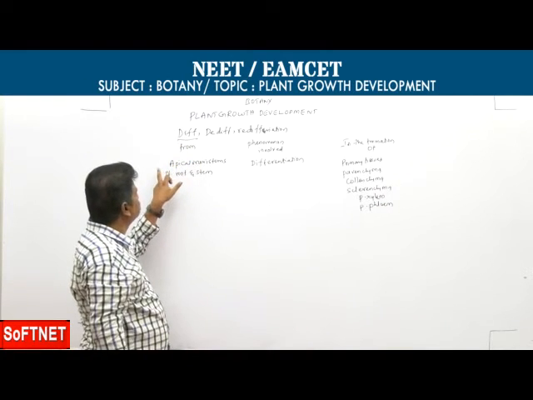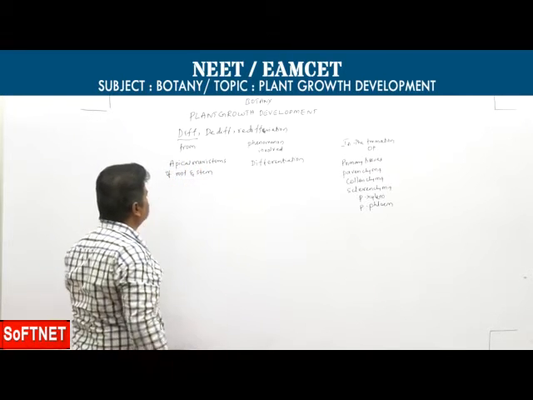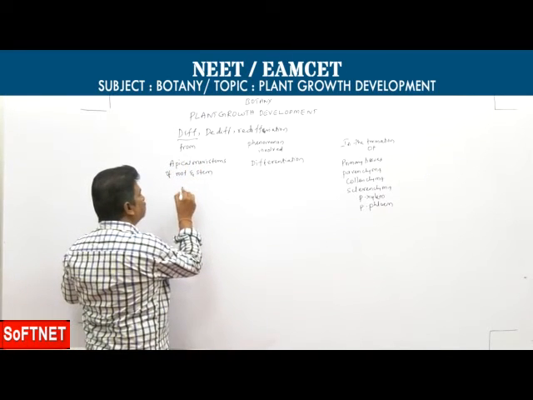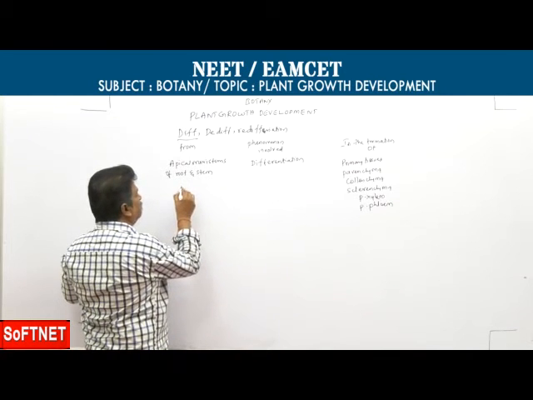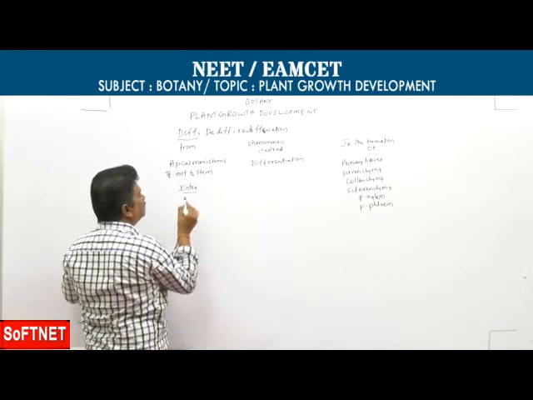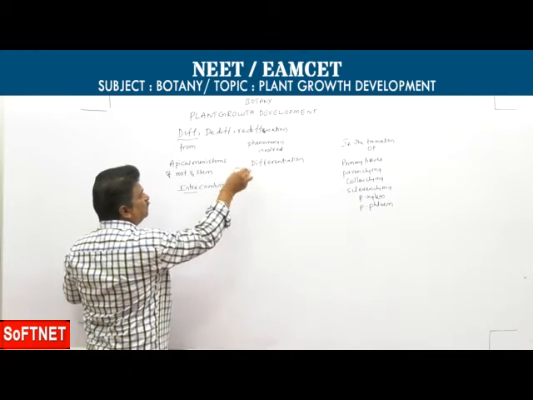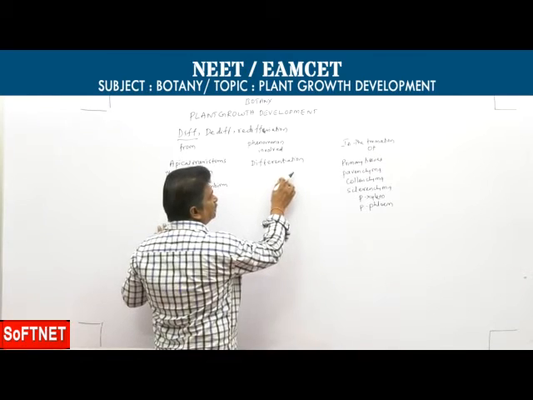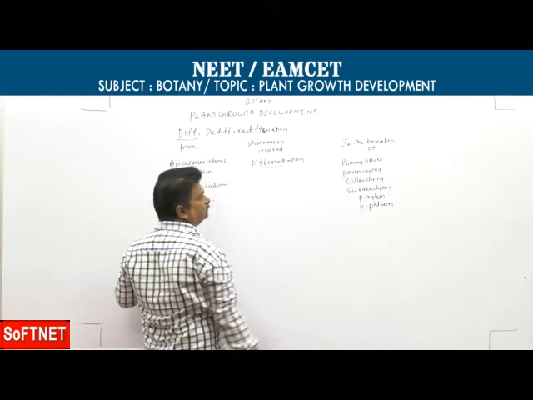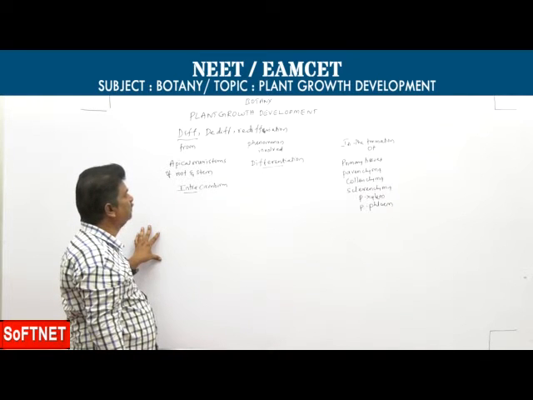So first one, differentiation produced from apical meristems of root and stem. An example for primary, even intrafascicular. Example is intrafascicular cambium. Phenomenon involved: differentiation. Cells differentiate to perform different functions. This is differentiation.